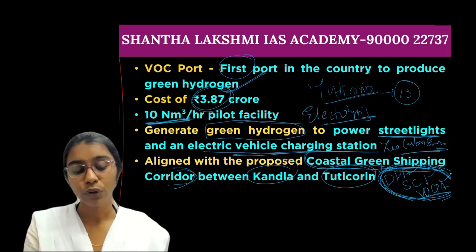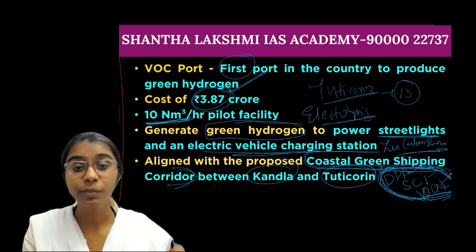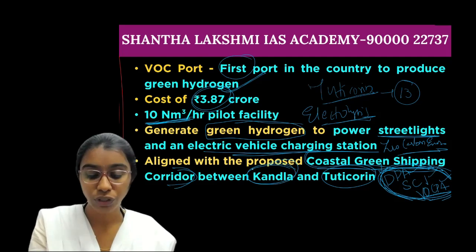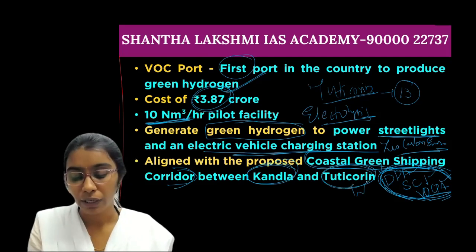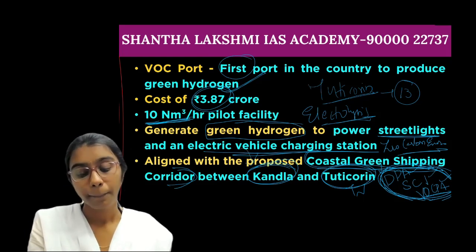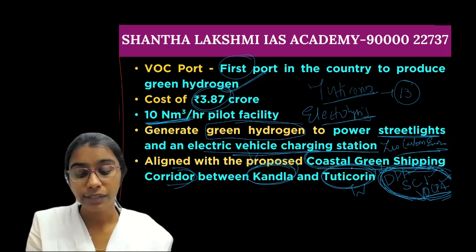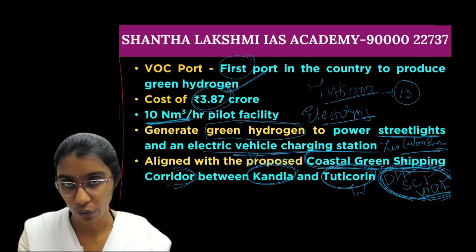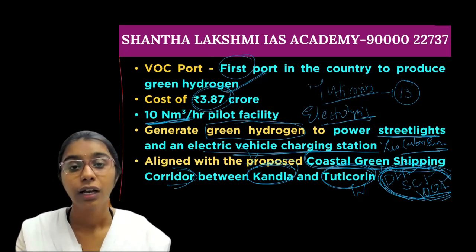And this will aim to establish a coastal green shipping corridor between Kandla, that is of Gujarat, and Tuticorin in Tamil Nadu. So this first green hydrogen project is also one of the projects under this coastal green shipping corridor. So this is the news.